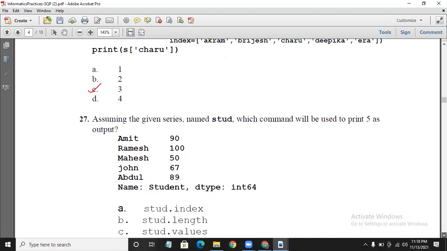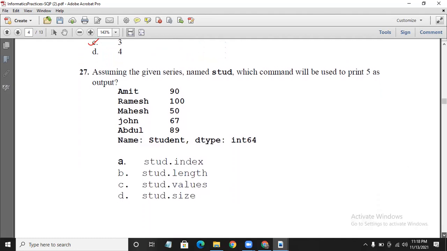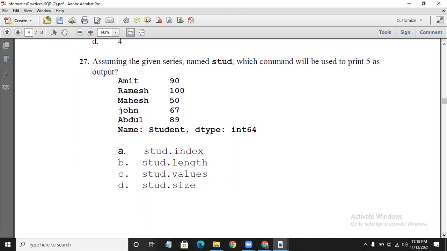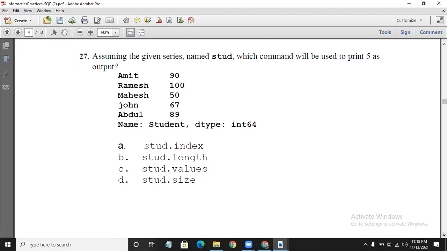Assuming the given series named stood, which command will be used to print 5 as output? Here the name of the series is stood. stood.index, these are the attributes of the series. stood.index will return the index of this particular series.